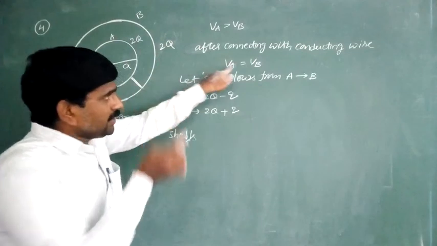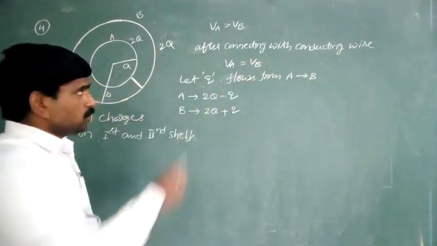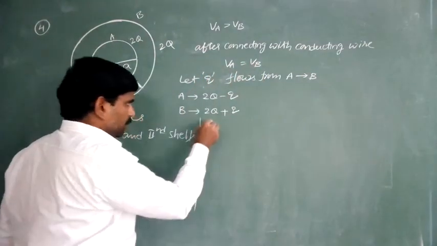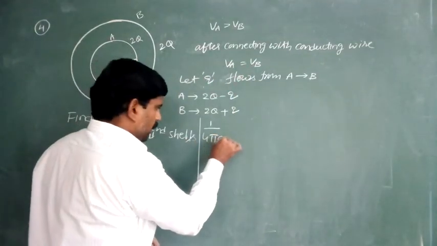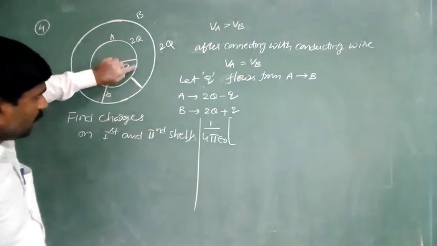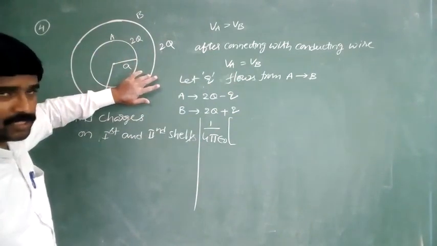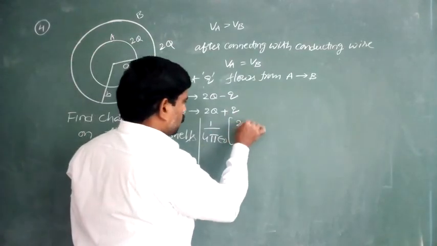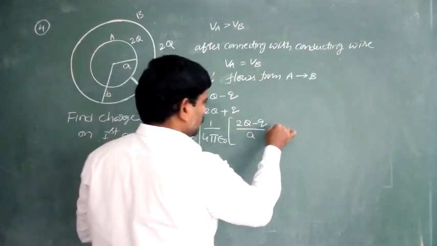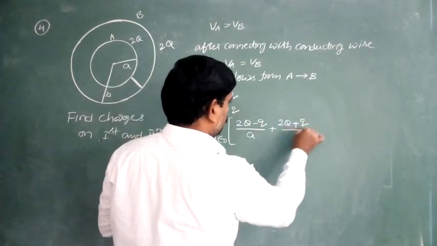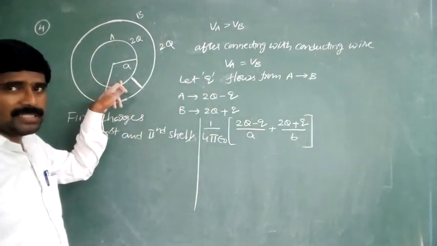So now the potentials are equal after connecting with the conducting wire. Potentials are equal, so VA is equal to VB. What is the potential on the surface of the first shell? It is 1 by 4 pi epsilon naught into the potential due to the charge on the first shell and the charge on the second shell. So this is (2q minus q) by A plus (2q plus q) by B. The same potential is inside also.